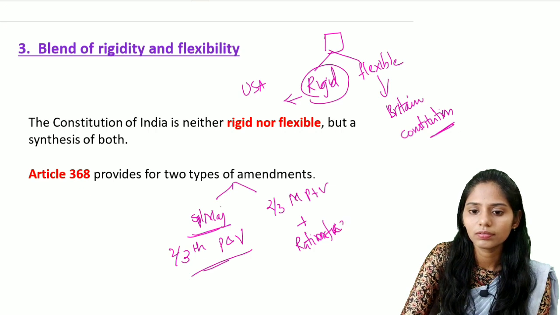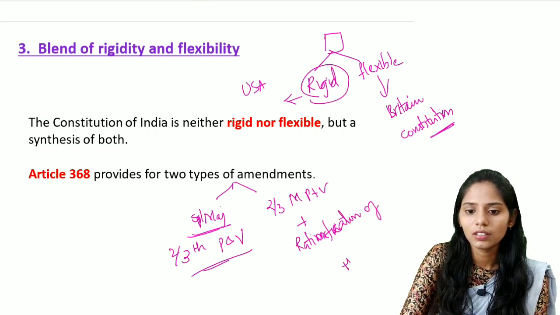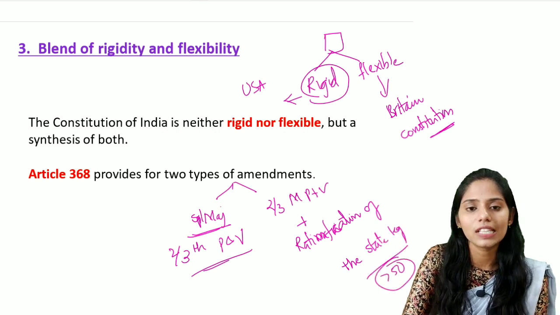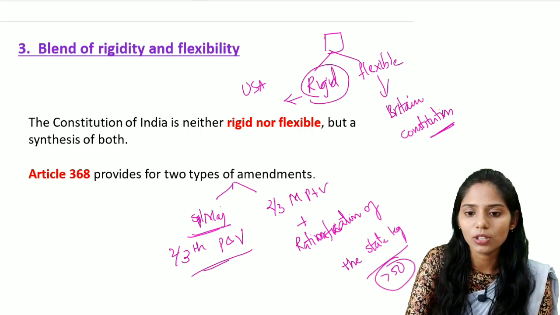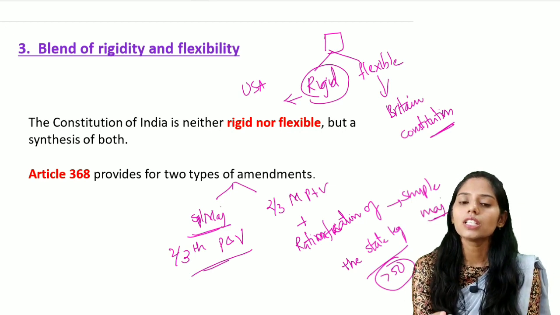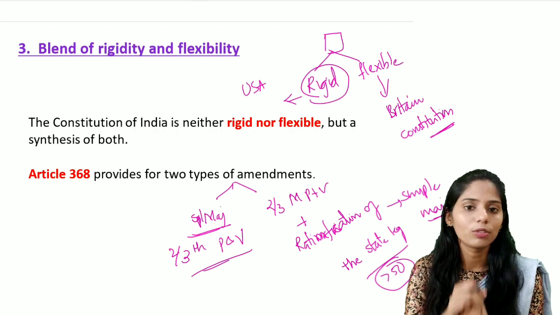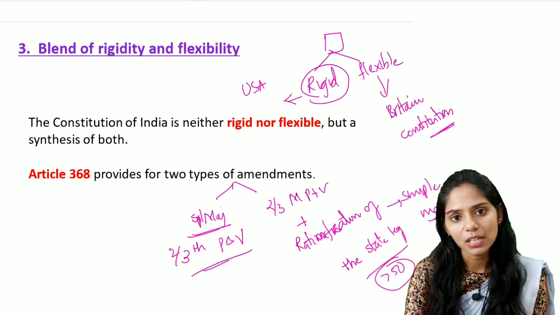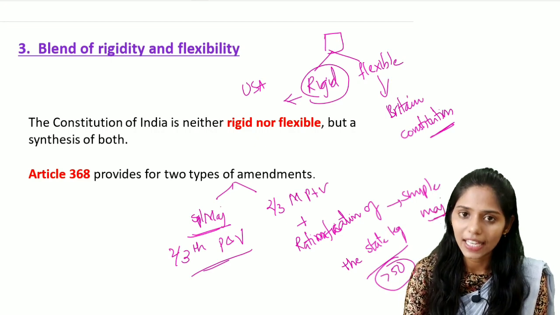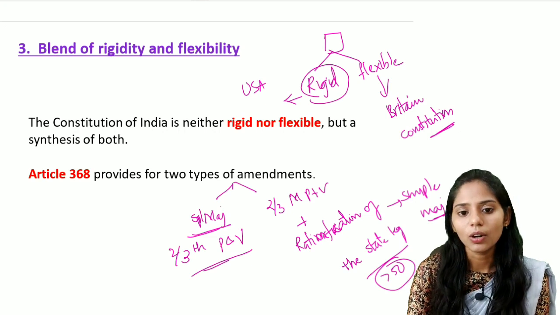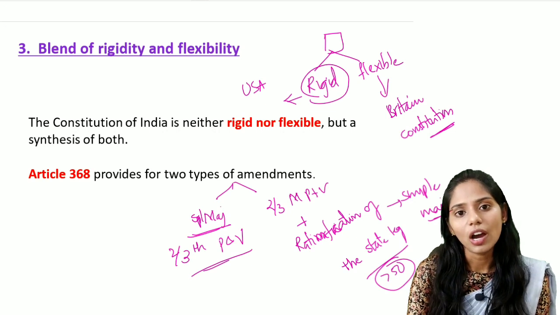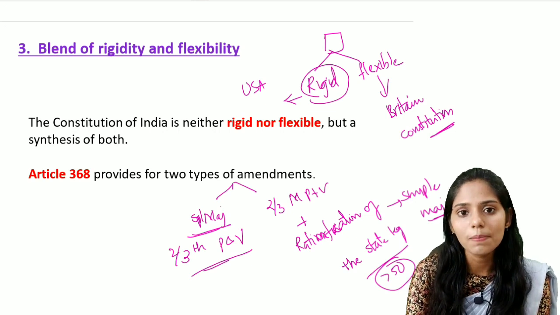Ratification of the state legislature. That means more than 50% of the states should accept this, with a simple majority. So if you see this Article 368, it talks about mainly two types of majority. The first one is the special majority, that means not less than 2/3 of the members present and voting should accept it. And the second type is special majority plus the ratification of more than half of the state assemblies through a simple majority.